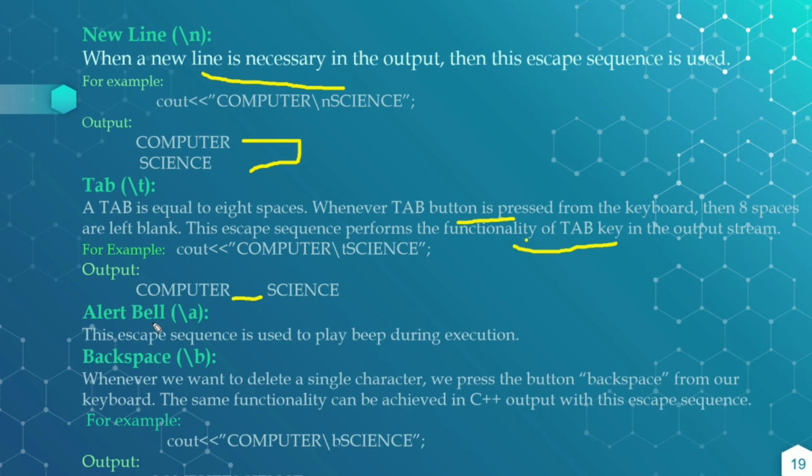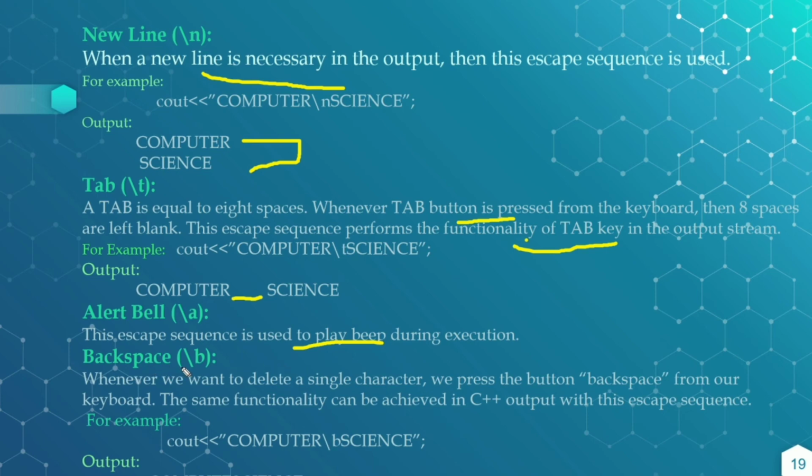Next, alert bell, that is backslash a. This is used to play a beep during execution. When we are displaying the output, if we specify the backslash a, it produces the audible alert bell.